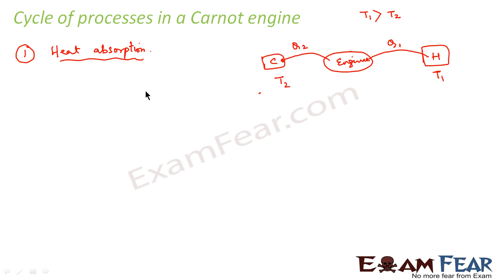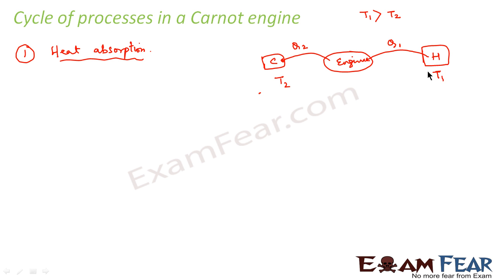So which process should we use for this engine to absorb heat from the hot reservoir? We want heat to be absorbed, but at the same time there should be no temperature gradient. You remember, I told you while explaining the quasi-static process that a process is quasi-static if there is not much difference in temperature.